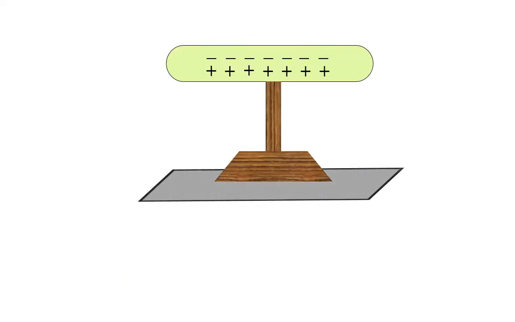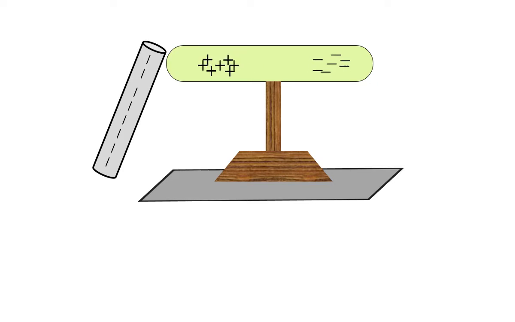Let us see an example. In that figure you can see there is a neutral body which has both negative and positive charge in the balanced condition, and when we bring the ebonite rod which is negatively charged towards the neutral body, in that condition the electrons of the neutral body will be repelled by the negative charge of the ebonite rod, and will go to the other end of the neutral body.